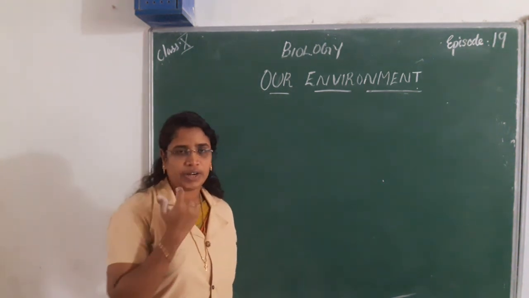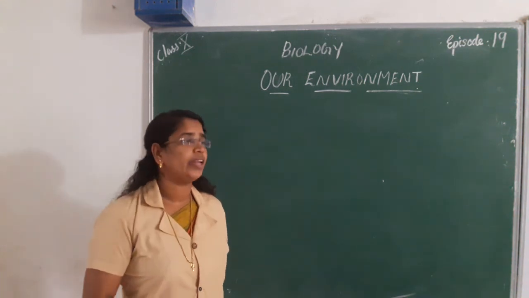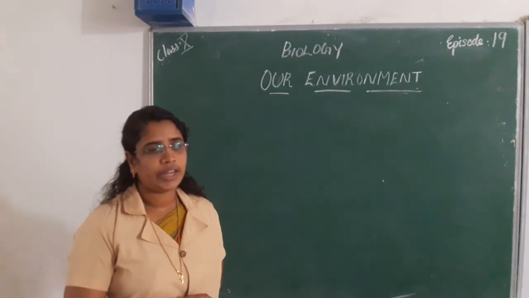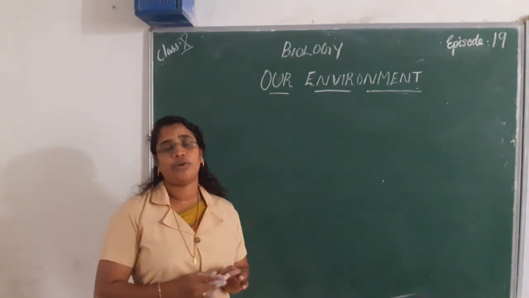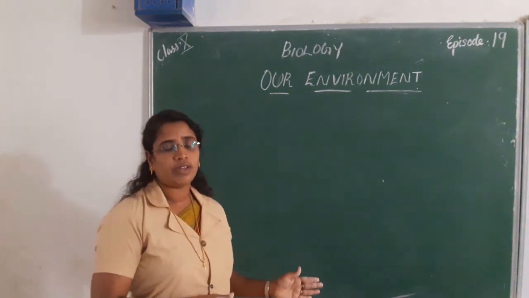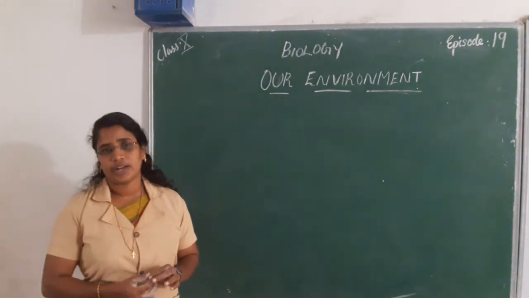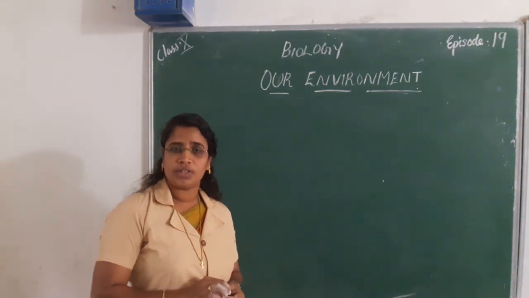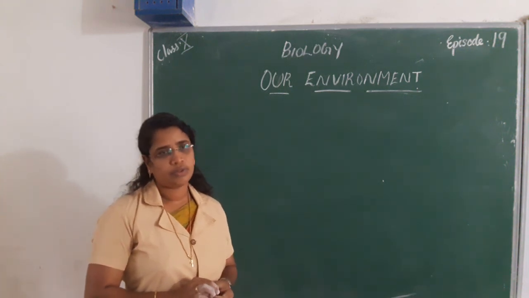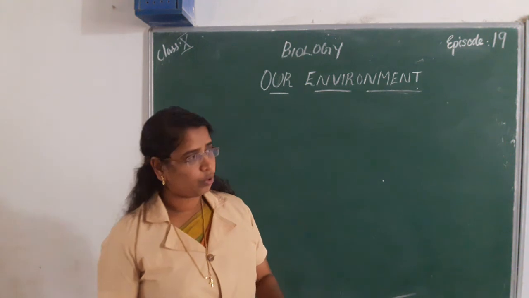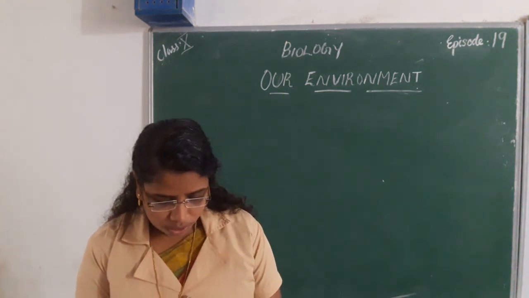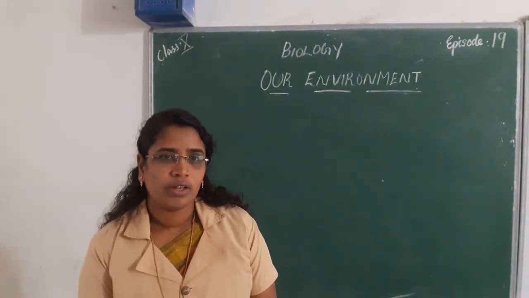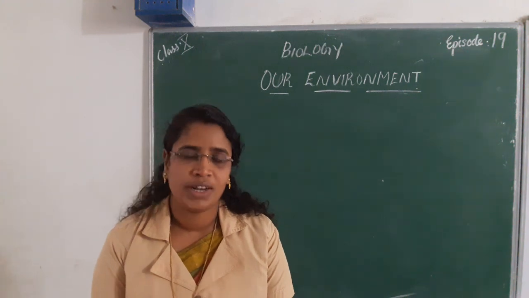Then we discussed what happens if we kill or remove one particular organism from a population. That will affect the entire environment or ecosystem. That means each and every organism is interconnected. We can't survive only with living things or only with non-living things. Okay students, that's all for today, and you should read your text. This is one of the simplest chapters in your textbook. Have fun at the same time. Keep learning. Bye.